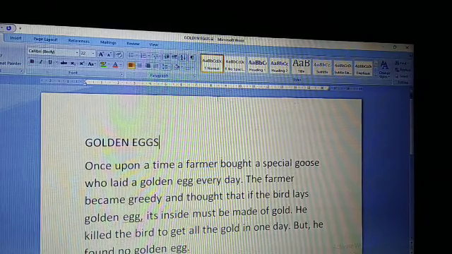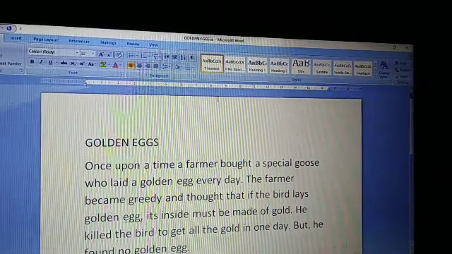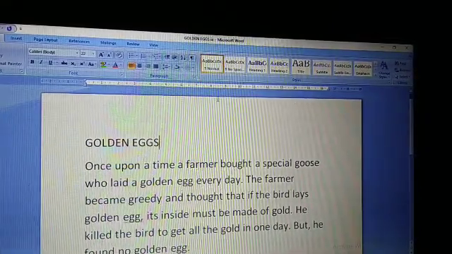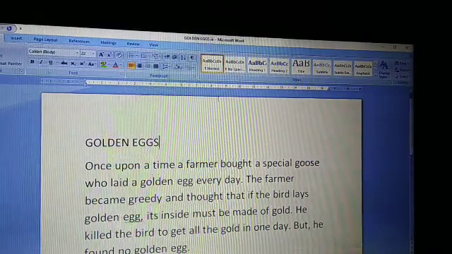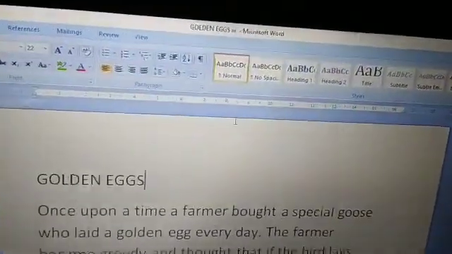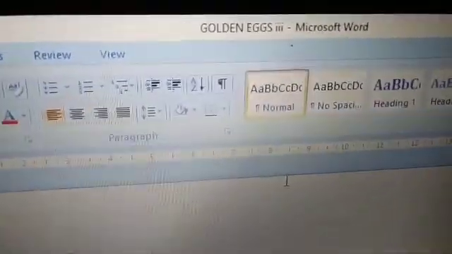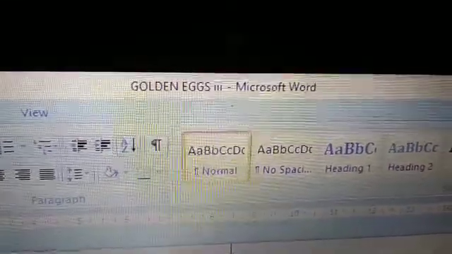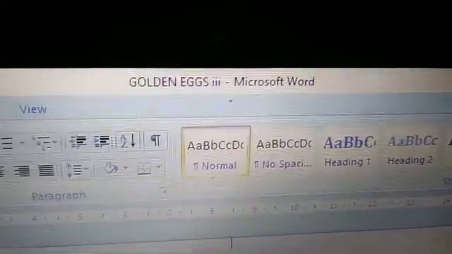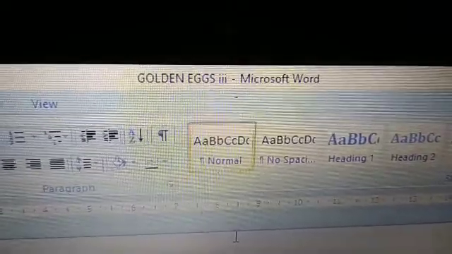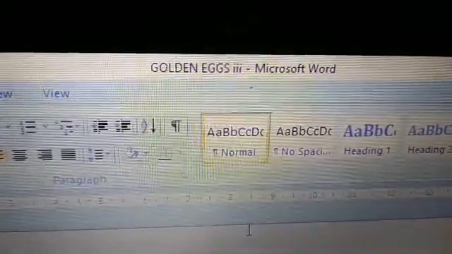So we will see the MS Word software window in front of you. This is the MS Word window. Now one by one we will see its different parts. So first one is its title bar. At the top of the window, it's showing the title bar: Microsoft Word, the software name, and the document name. So the title bar shows the document name with the software name.